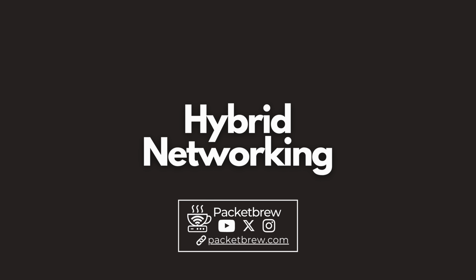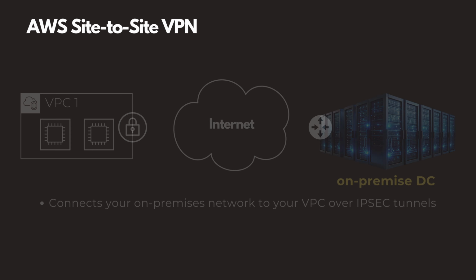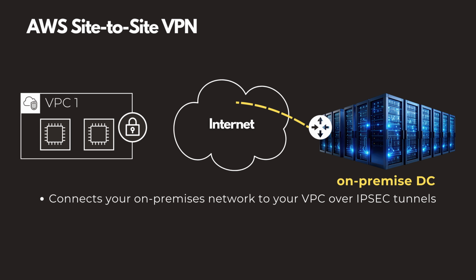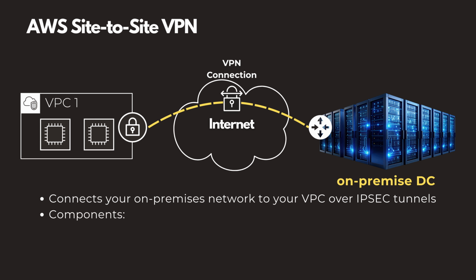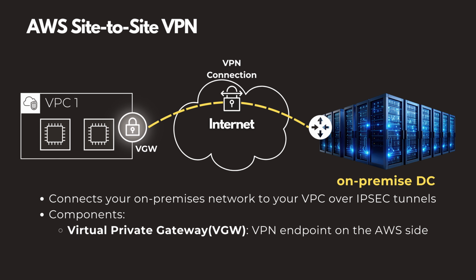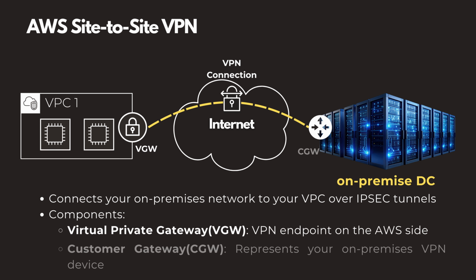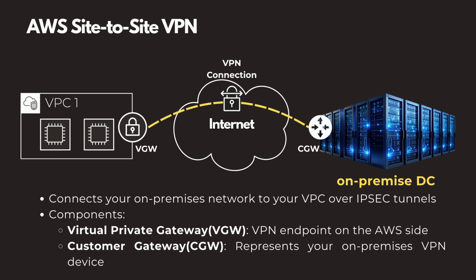But what if you have resources in your local data center that want to connect to the cloud? You can connect them via the internet using AWS Site-to-Site VPN. AWS Site-to-Site VPN connects your on-premises network to your VPC over an encrypted internet connection with IPsec tunnels. There are two components of AWS Site-to-Site VPN. First is the Virtual Private Gateway, your VPN endpoint on the AWS side. And the other is the Customer Gateway. This represents your on-premises VPN device.